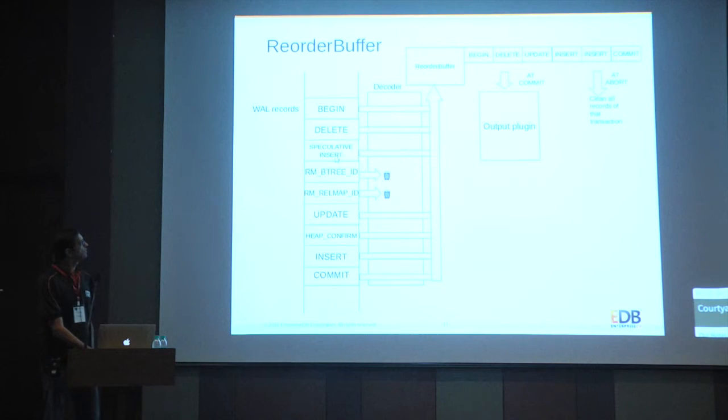Only then it can. So ultimately we don't want these records. We just want the final record. So all of this part is being done by the reorder buffer module. And there are a lot of other operations like B-tree ID and other operations which it just ignores.